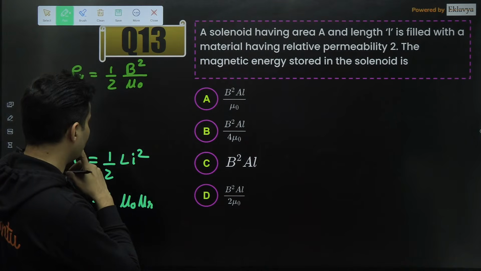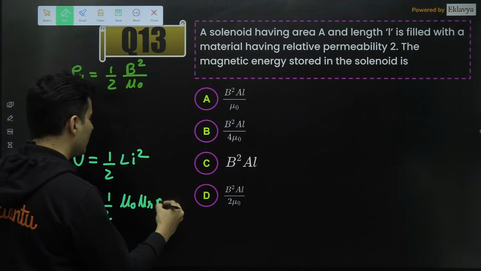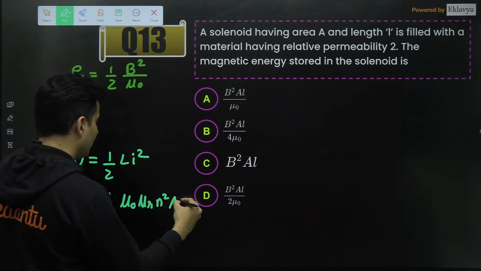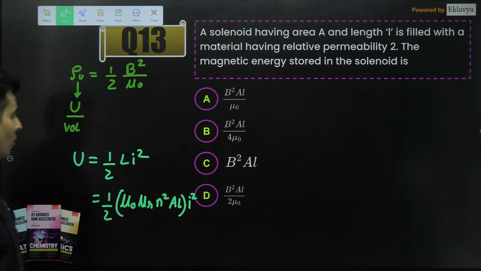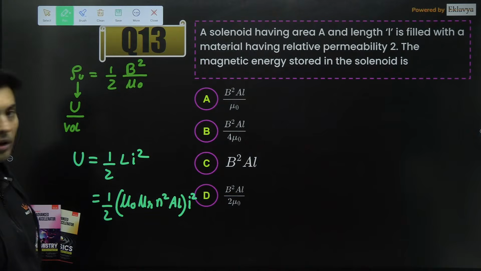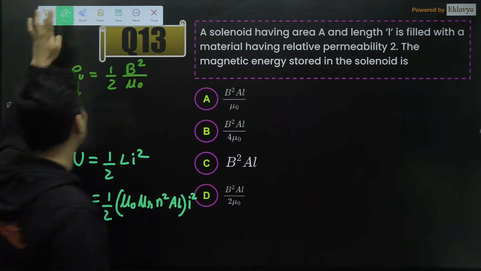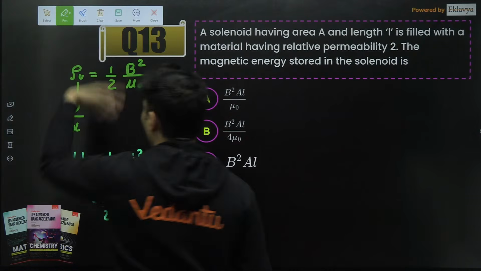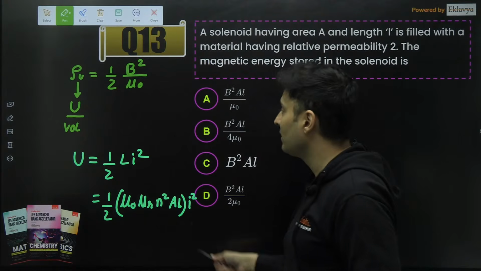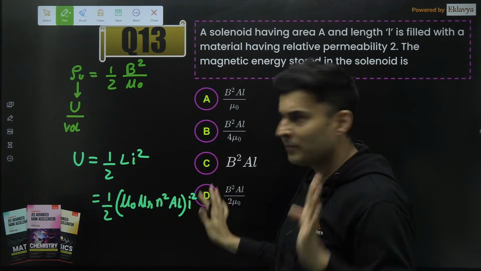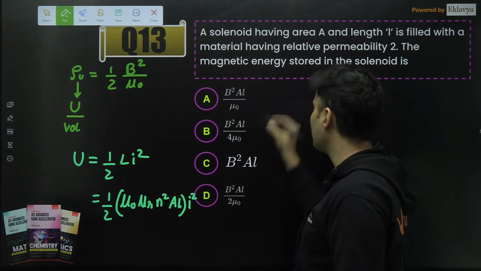Oh, but there is a problem, guys. I do not know the number of turns. Look at that. It is N square, and then there is A into L, right? And then there is current over here. Oh, so I do not know the turns, nor do I know the current. So does it mean that I might have to go back to this formula? Wow, crazy. So we'll have to again go back to this formula. So it feels like you have to use that, but then suddenly you realize you don't have certain things. Although you can manipulate mu naught ni and still get it, it's okay. It's one and the same thing.